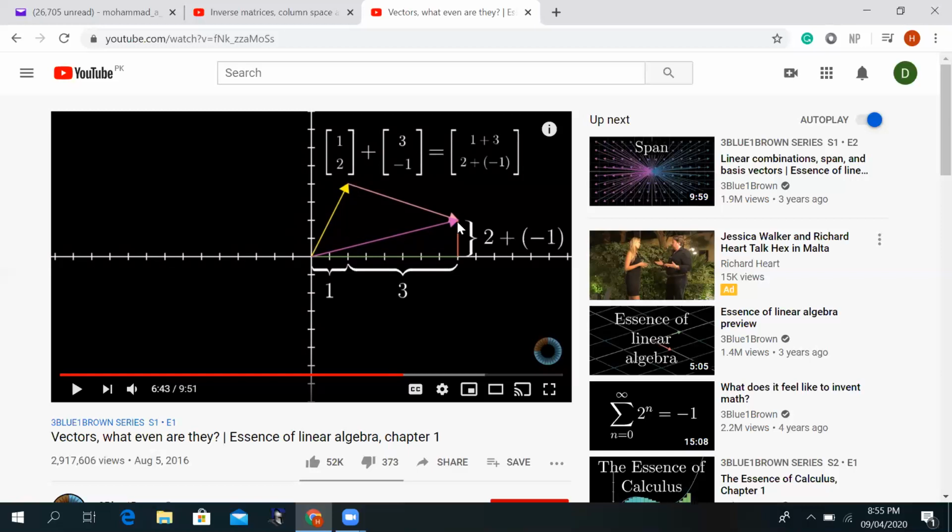So this is a very nice thing, and this graphical visualization will help you a lot during that particular course. Okay.